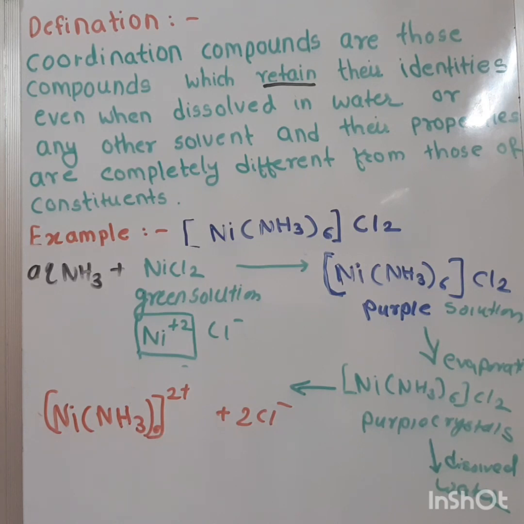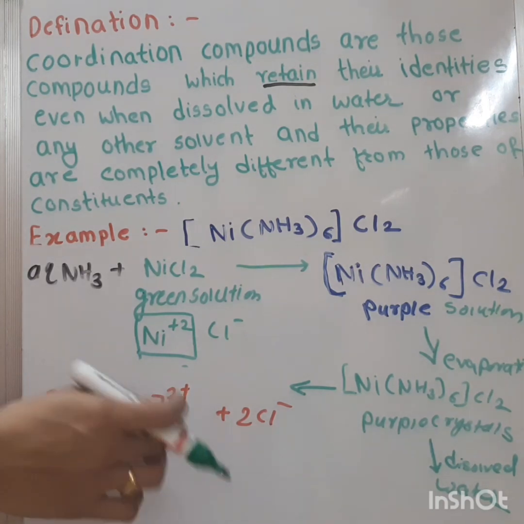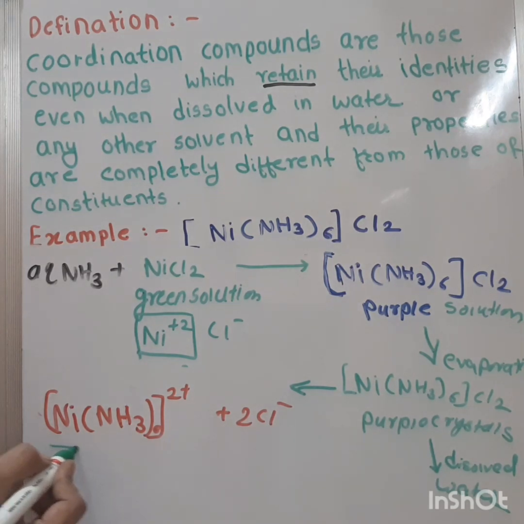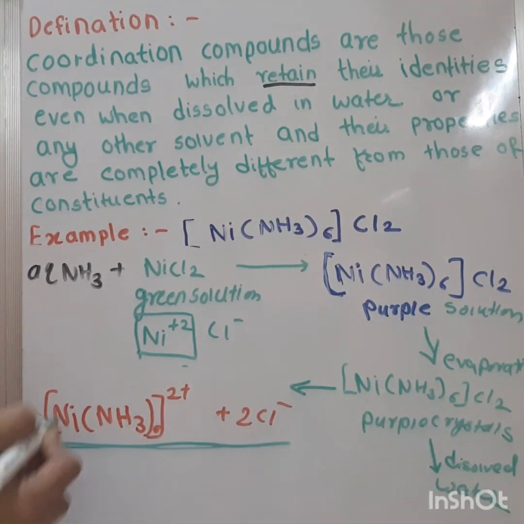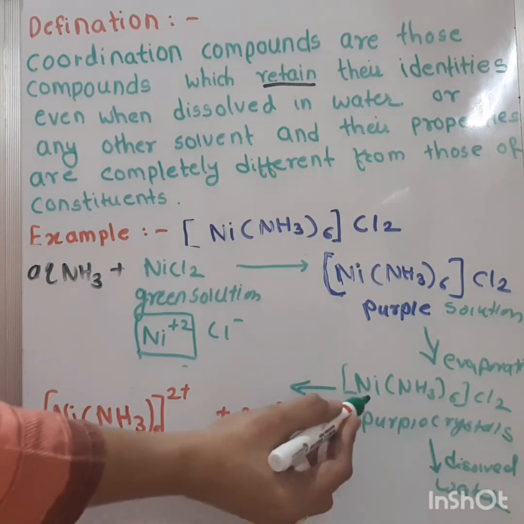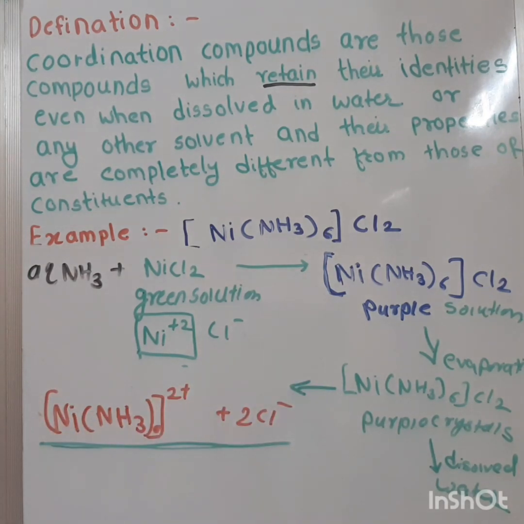On evaporating this solution, the crystals can be recovered.